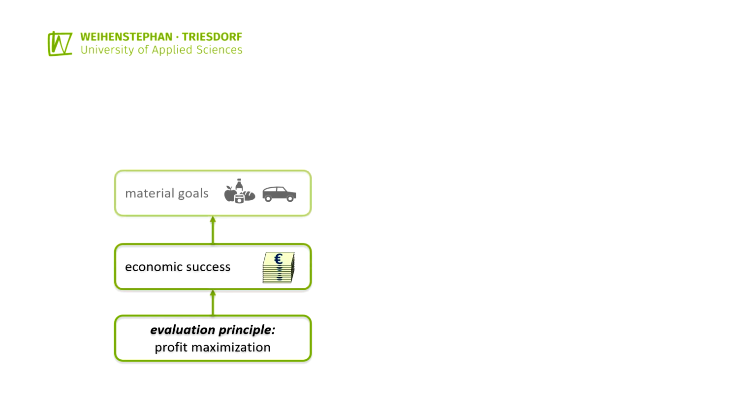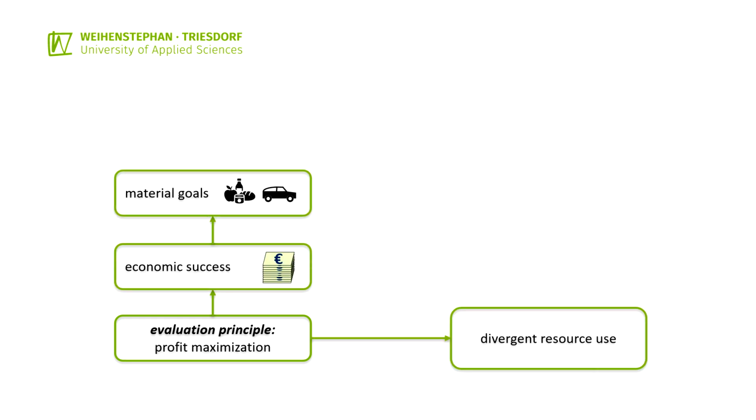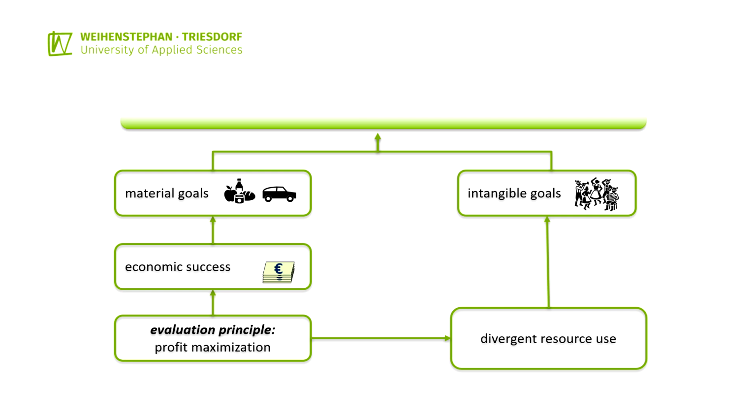A use of labor that deviates from the highest contribution to material economic success does not necessarily mean a suboptimal use of labor resources. Foregoing maximum monetary compensation can also be justified by contributions to the intangible goals of the farming family.